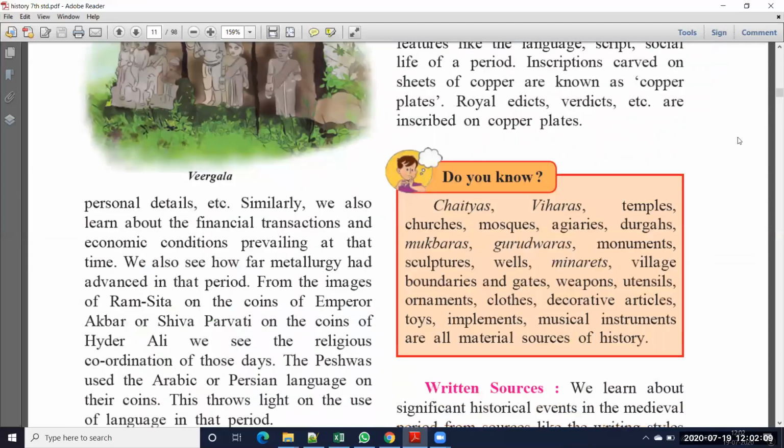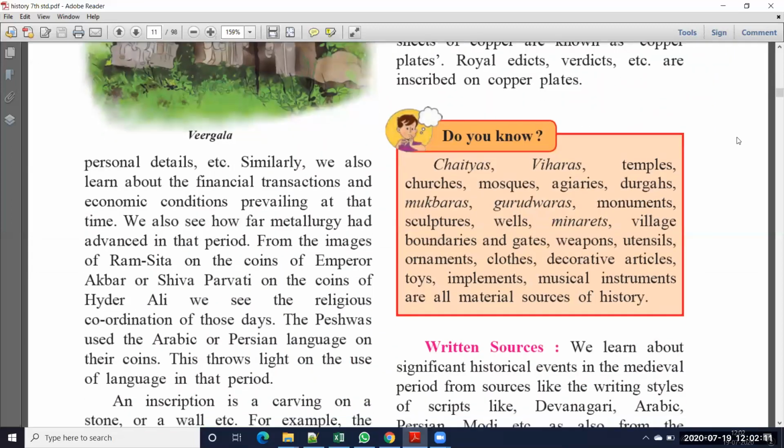Okay, personal details, etc. Similarly, we also learn about the financial transactions and economic conditions prevailing at that time. We also see how far metallurgy had advanced in that period. Okay, so we can understand which types of metals were used in that particular period. That also we can understand. From the images of Rama Sita on the coins of Emperor Akbar or Shiva Parvati on the coins of Hyder Ali, we see the religious coordination of those days.